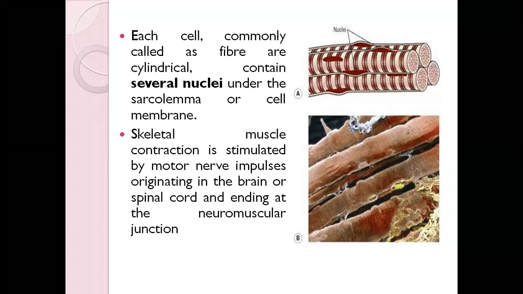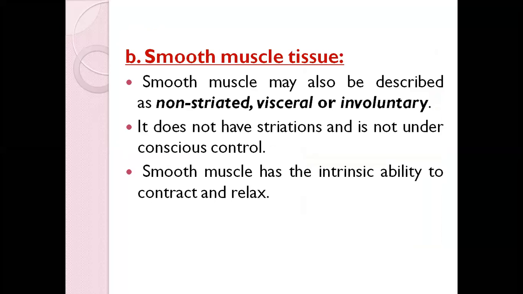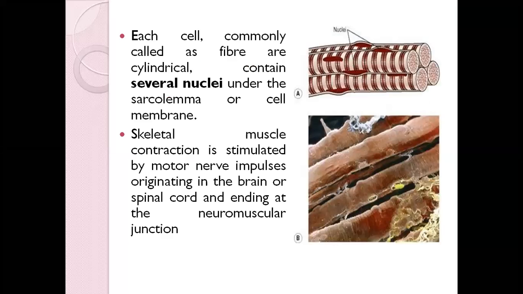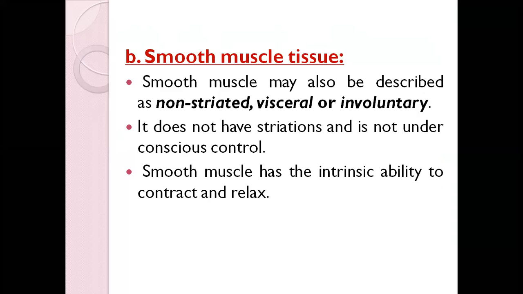Then if we move on to the second one, this is called the smooth muscle tissue. How it is different from the previous one is that it is non-striated. That means they don't have those stripe-like structures that we have in skeletal muscles, okay? And one more thing, they are visceral or involuntary. Involuntary here means these are contractions which you cannot control. For example, your stomach contraction, can you control it? No. Okay, we cannot control this.